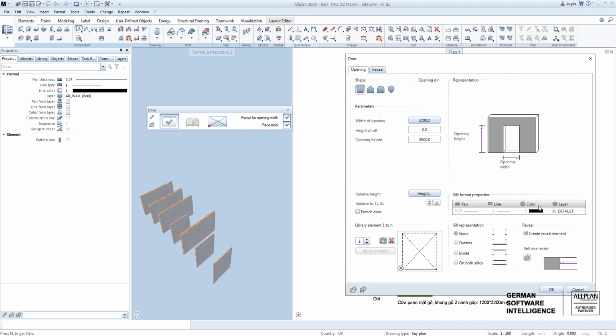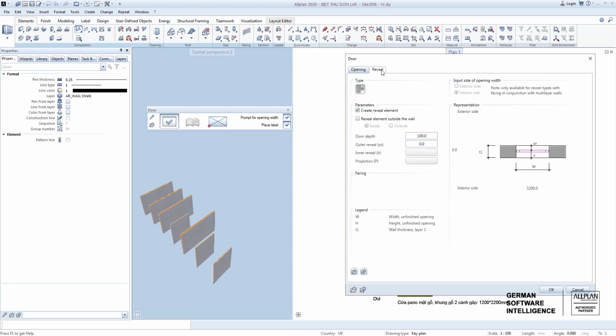Format properties, position of sill and reveal. For Reveal tab, adjust the relative position of the door relative to the wall edge. We can also see the illustration. You can adjust the position of the door relative to the edge of the wall by entering the parameters. For example, door depth is 50 mm. Door position is located close to the outside wall.